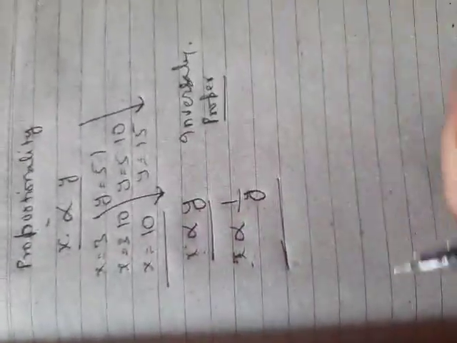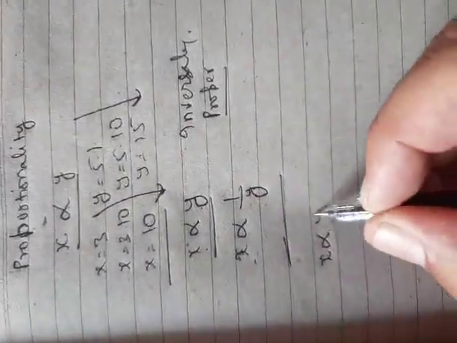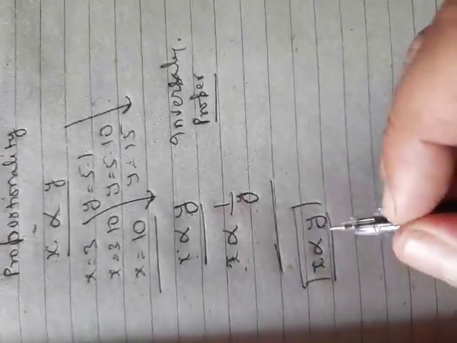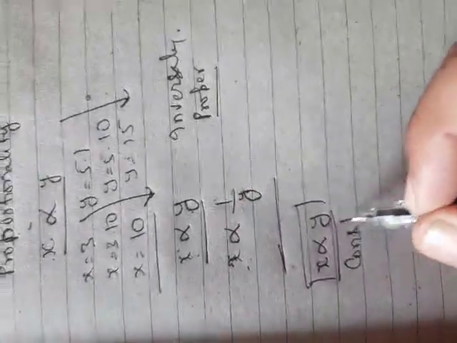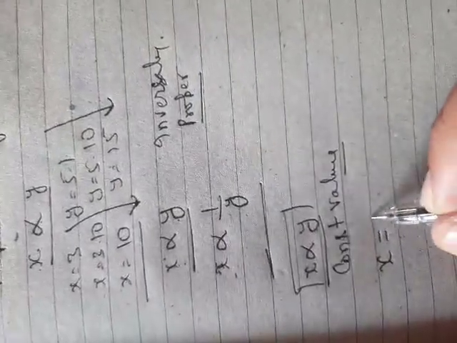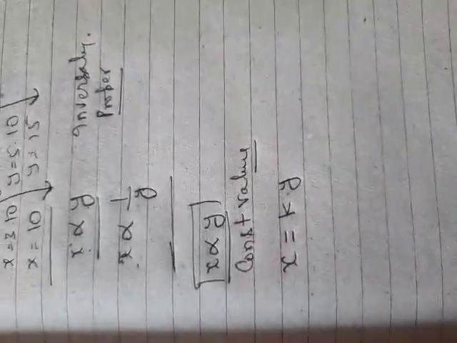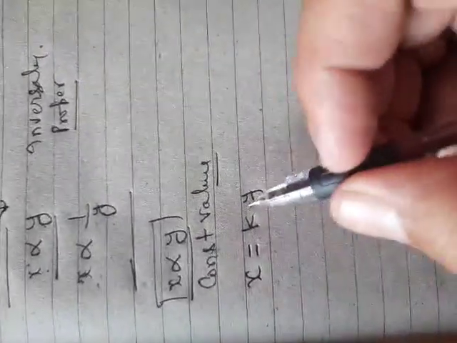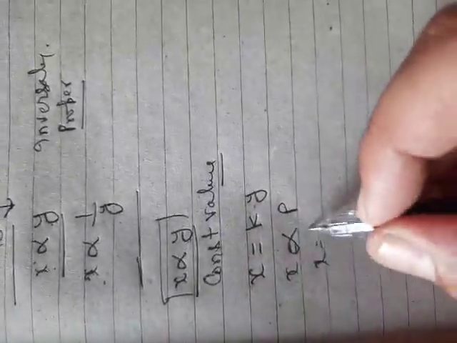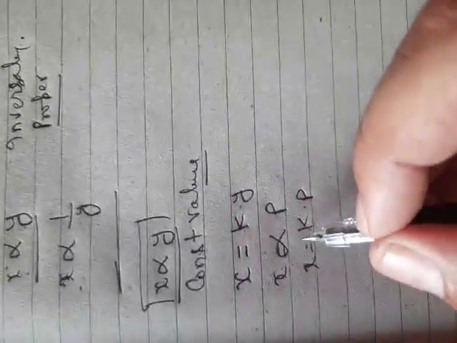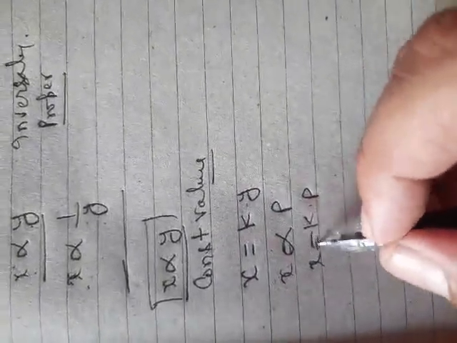Then how will we solve this proportionality? If x is directly proportional to y, when we remove this proportionality sign, we get one constant number, which we write here. So we can say x equals k y. I am writing that constant number as k. You can write p, q, c, anything else, it depends on you, but I am taking k. So if x is directly proportional to p, I can write x is equal to k p. When I remove proportionality, we get equality and a constant.